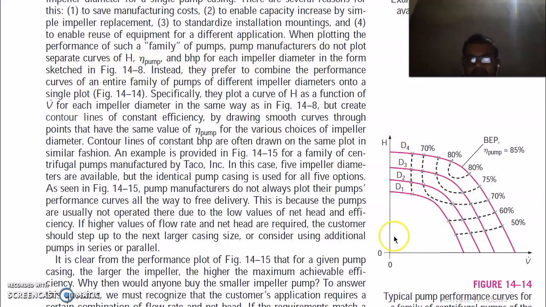So this is your head here, this is the efficiency curve, and this is your curve with respect to volume flow rate. These are for different diameters of the pump, and this is your efficiency here. You know the efficiency will increase and then it will decrease. So on this line there are 2 points. Now when you join these points, you will get this type of curves at different diameters of pump.